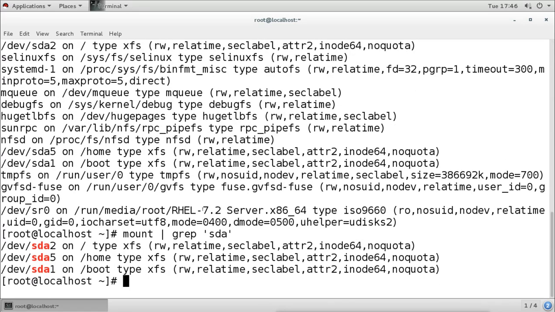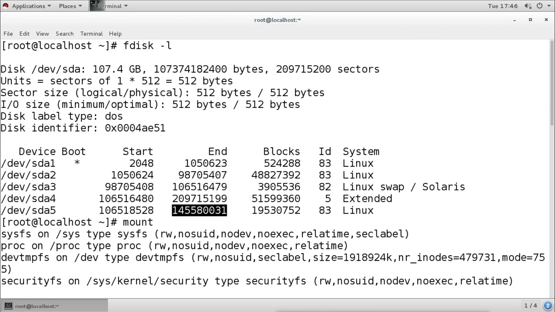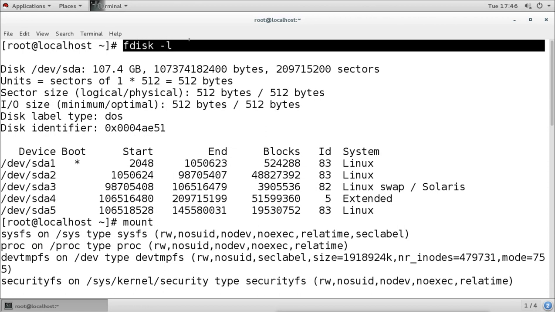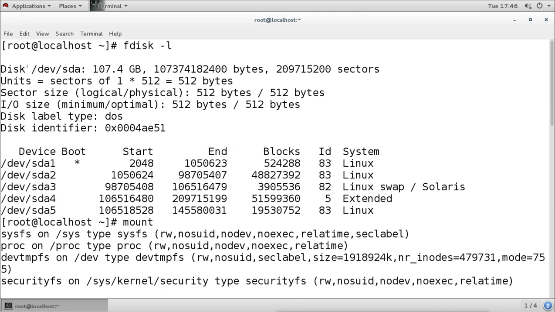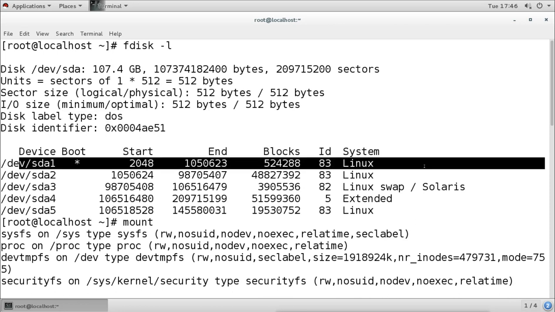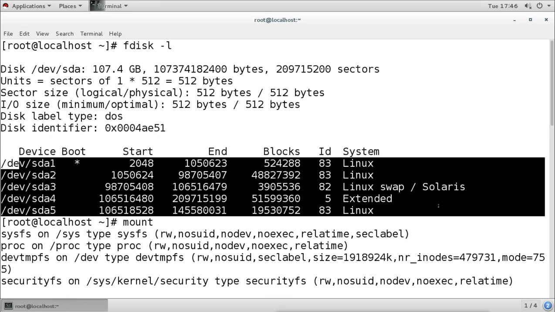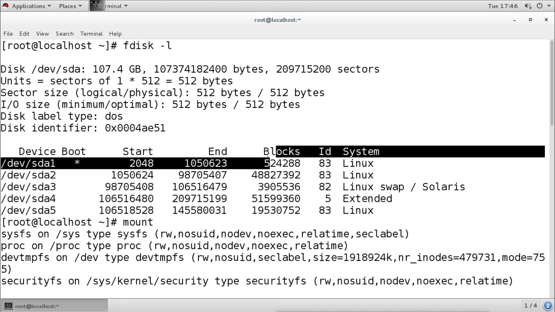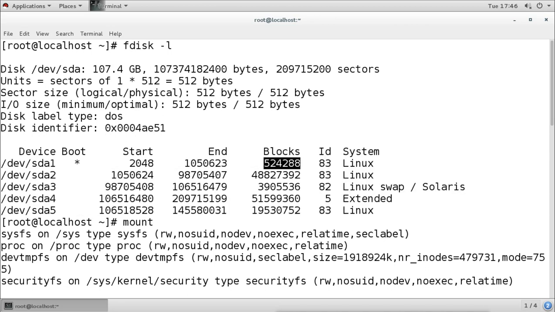So the fdisk command shows how many partitions, what is the hard disk name, what is the size in bytes and in sectors. Then it shows the type of the hard disk, the number of partitions we have, then the size of the partitions in blocks, and also the starting and ending sector of the partition. Then it also shows the type of the partition.